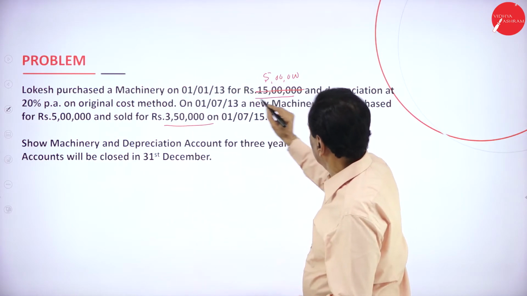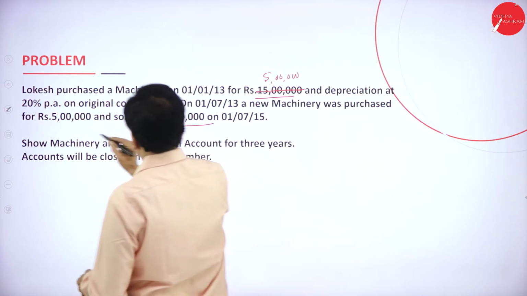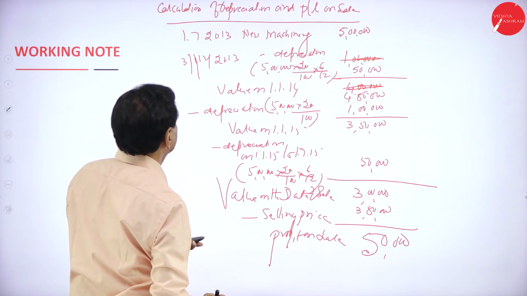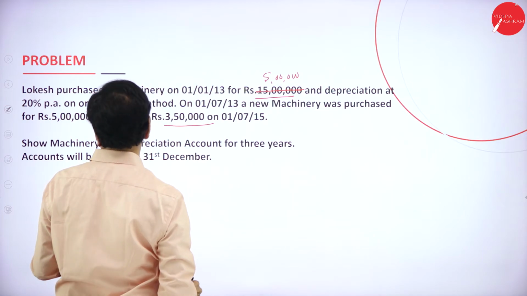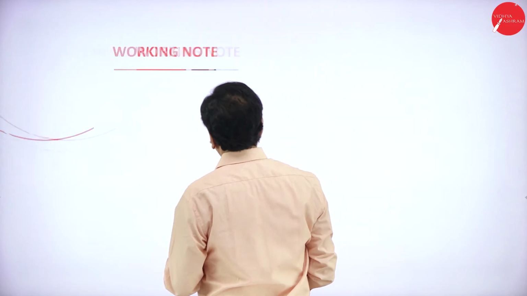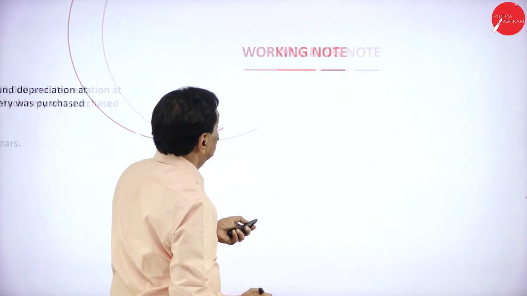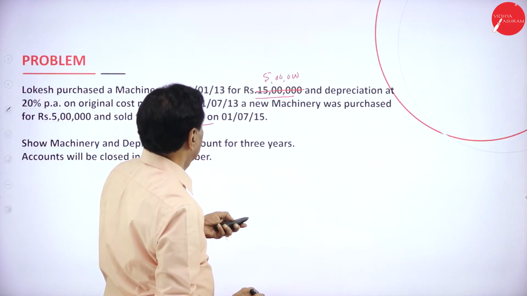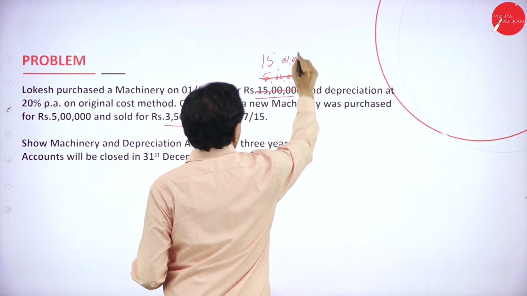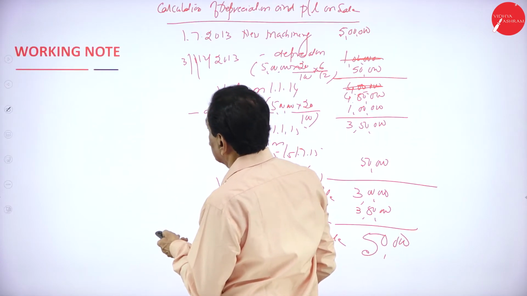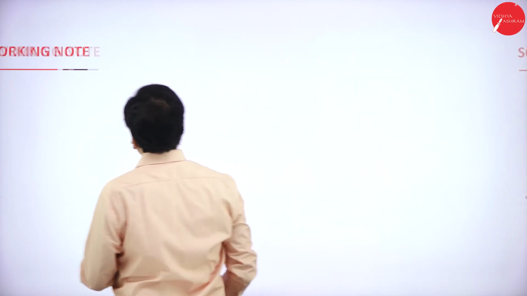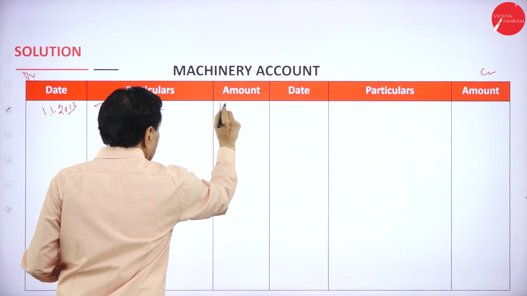Lokesh purchased the machine for rupees 5 lakh and depreciation is 20% per annum, on 1/7. So 5 lakh, so it is 15 lakh. Working out, 5 lakh, this is 15 lakh. On which day it was purchased? It was purchased on 1/1/2013 to bank account 15 lakh.